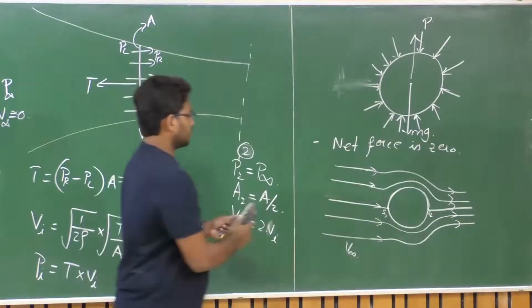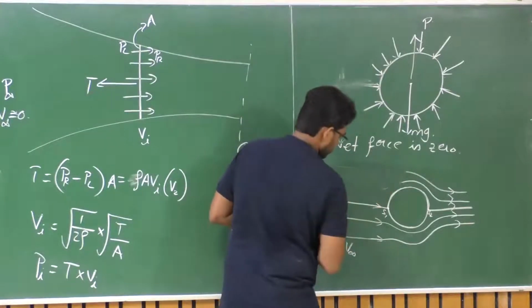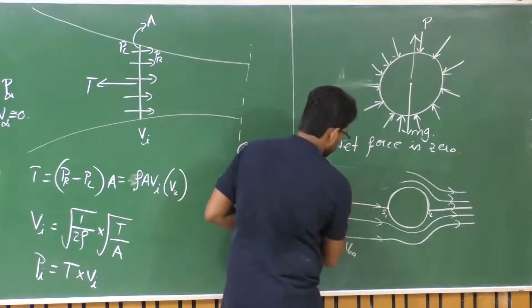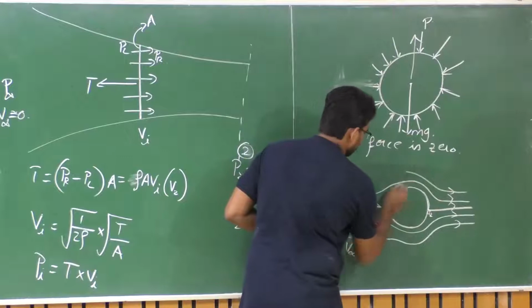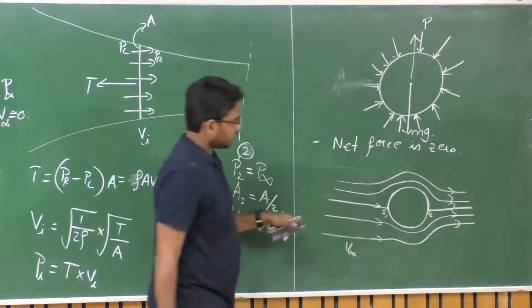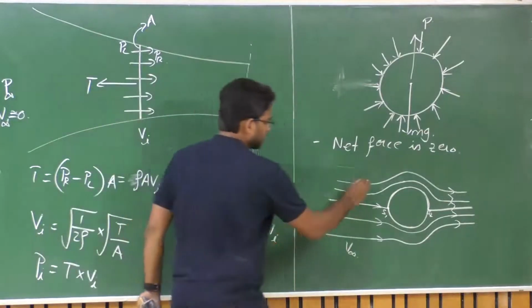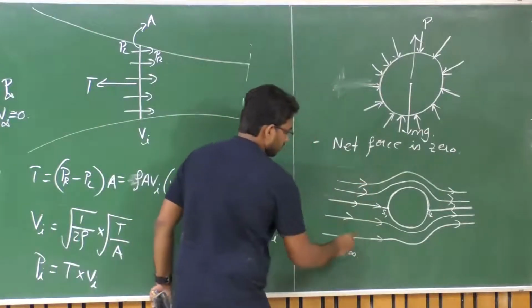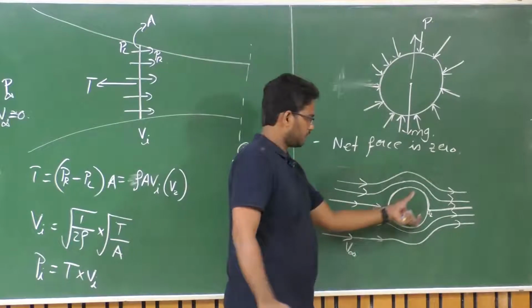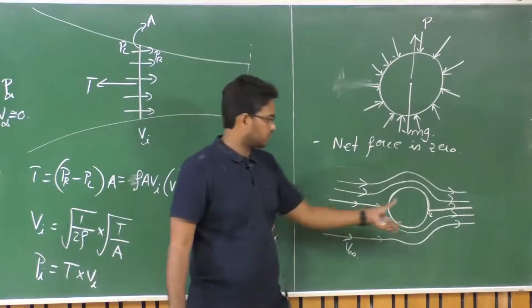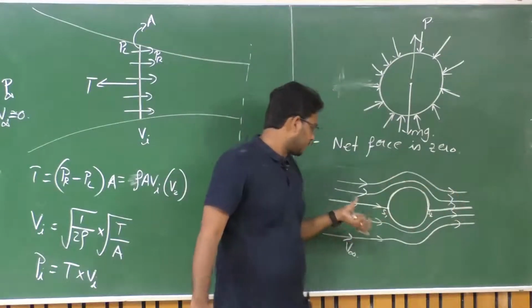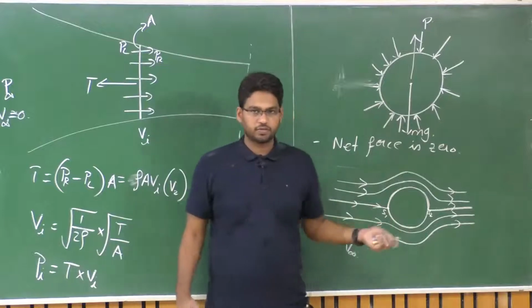So more or less it tries to achieve the same profile as the profile of the flow which is ahead of this object, right? So even after, the profile behind the object is more or less the same as the profile ahead of the object.